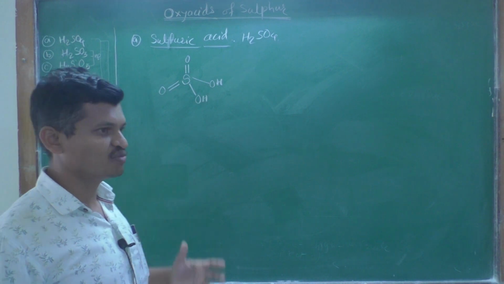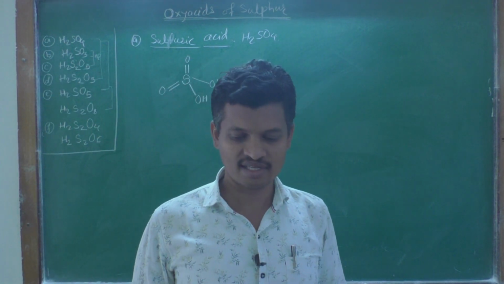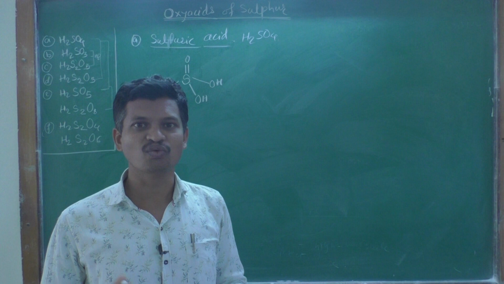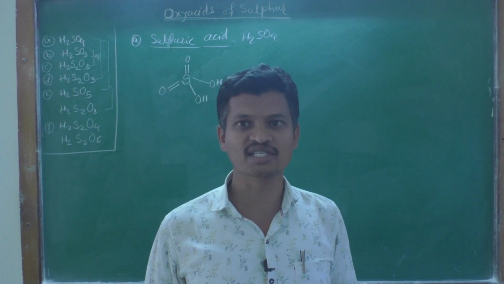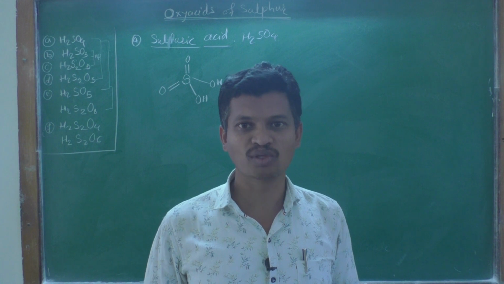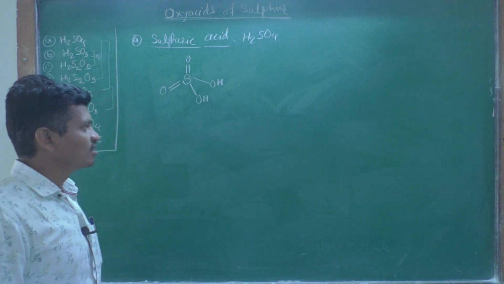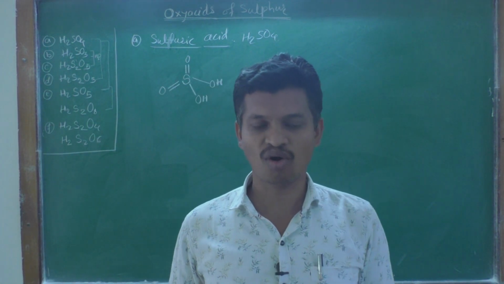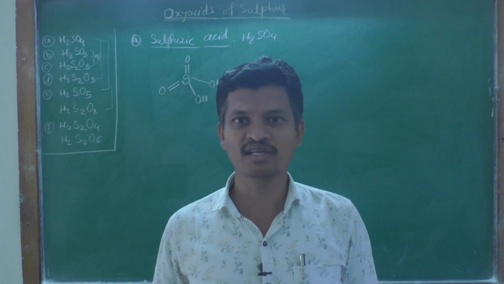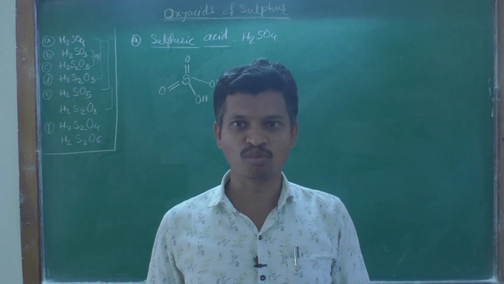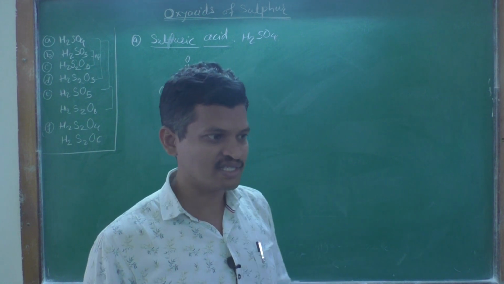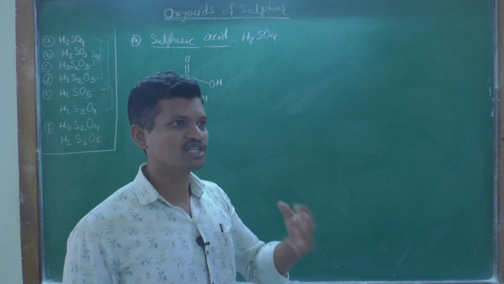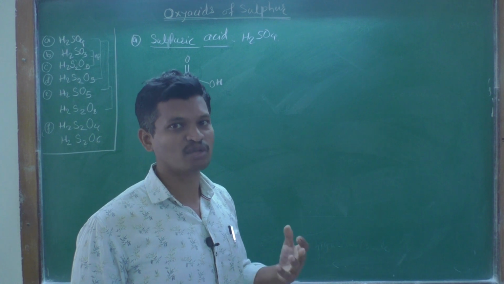So, what is the nature of this sulfuric acid? It is a dense viscous liquid. We know that we use it in the laboratory. The viscosity of sulfuric acid is greater compared to other acids. When we dissolve sulfuric acid in water, or when we add water to sulfuric acid, a tremendous exotherm can be felt, and a great amount of energy is evolved. So it is an exothermic reaction.